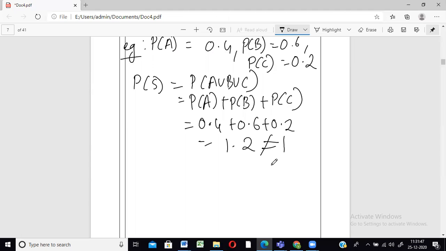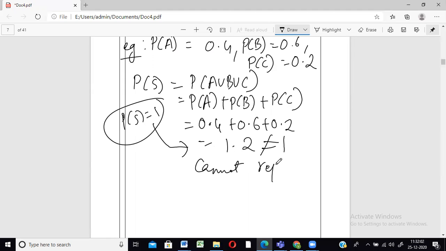The probability of the sample space should be equal to 1 only. It should compulsorily be equal to 1. Only then it is possible. But here it is going beyond 1. So they cannot represent a probability assignment.